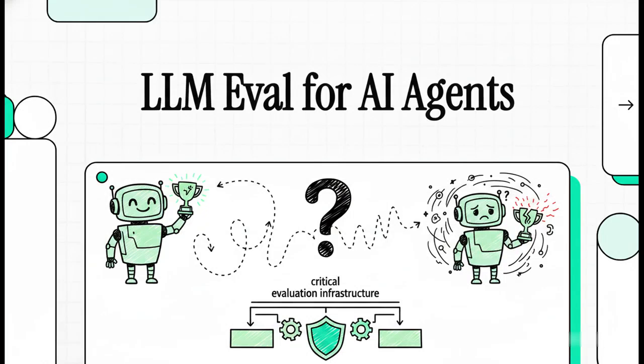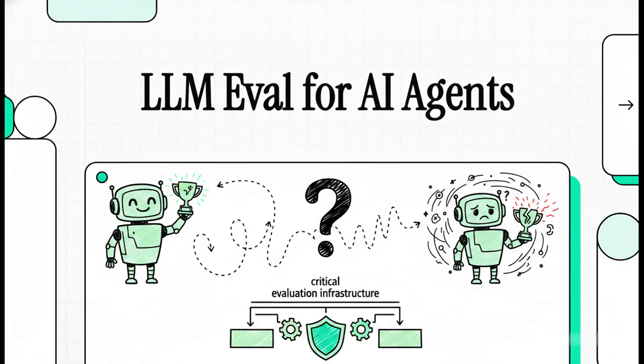Let's dive right into this explainer and discover exactly how you can transition your AI agent from a fragile, unpredictable prototype into a rock-solid, production-ready product. Look, you've probably been in this exact situation before. You're watching your AI agent perform absolutely flawlessly in a controlled demo. It's an exciting moment, right?